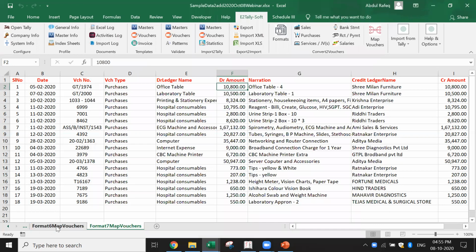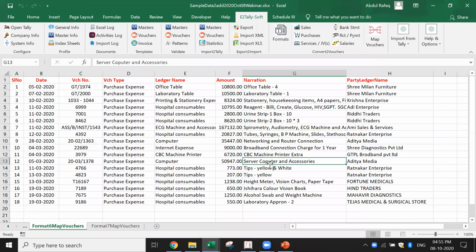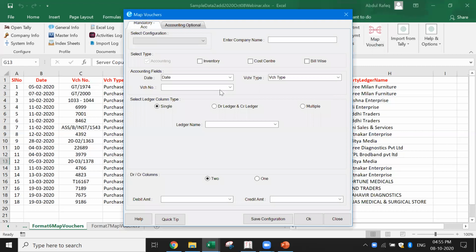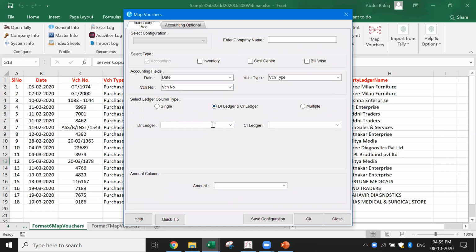Now let me show you one more last format. Now I've got this data. Here, I'm going to use the format of map vouchers. In this case, what happens? I've got the debit. I'm going to pick up the voucher number, voucher type. Now in this case, what's happening? I got the debit and the credit ledger. So debit ledger is the ledger name. Credit ledger is the party ledger name. Okay, amount is given only once.